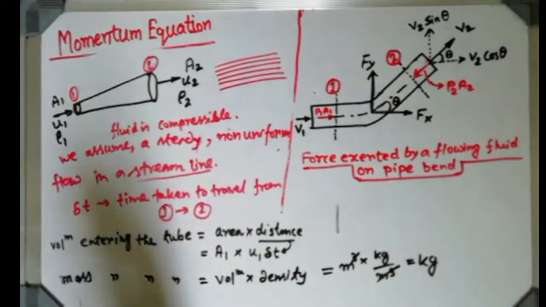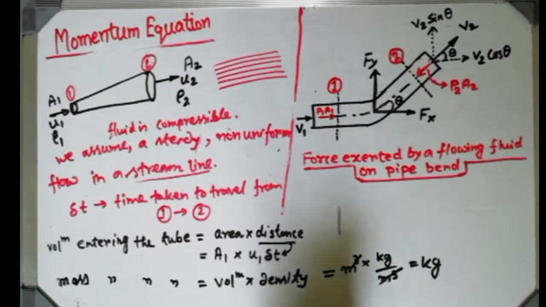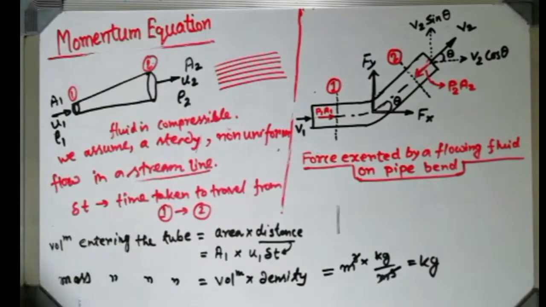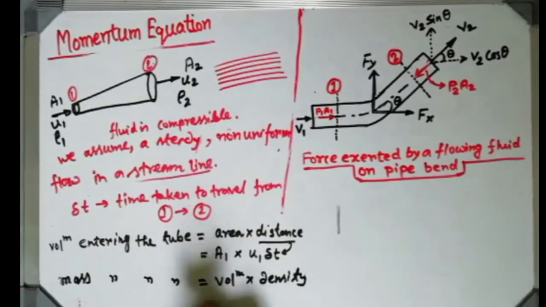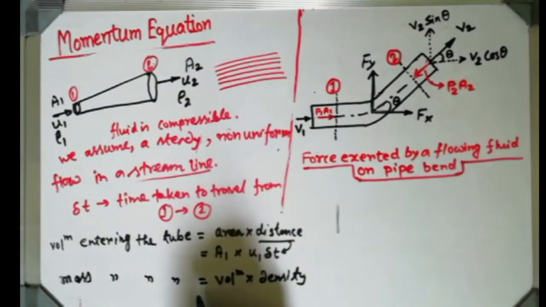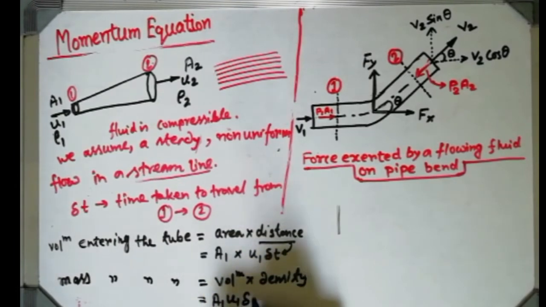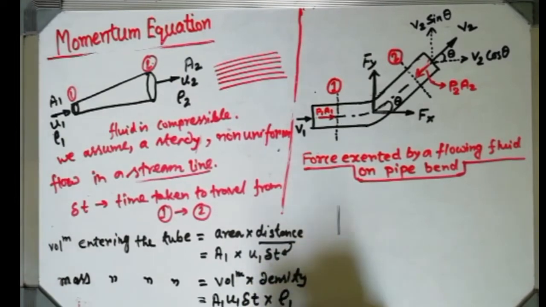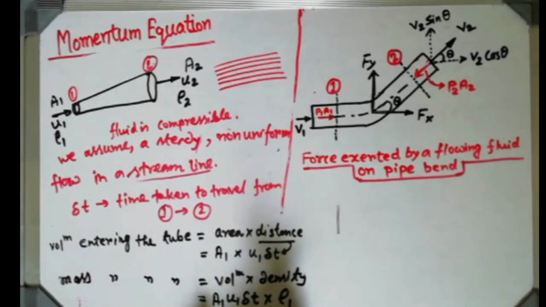At every point of time, if you have any confusion regarding a quantity, just use the units of them, then you will get the feel of what the outcome of that particular thing is. Okay, so volume into density always gives you the mass. So that is the mass. If I consider entering the tube, then I should express that. Volume is nothing but A1 U1 del T, that is the volume I have already defined, and the entering density I am taking as rho 1. So that is the mass entering the tube.